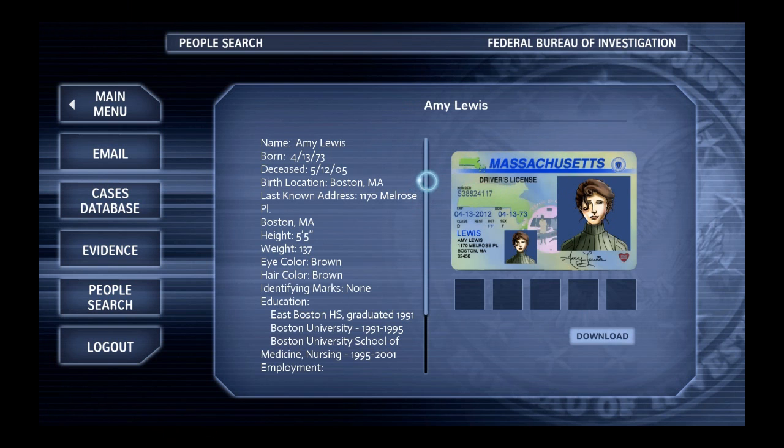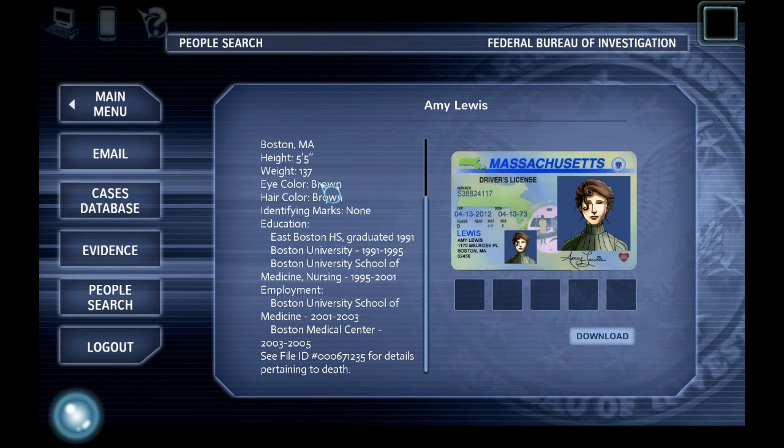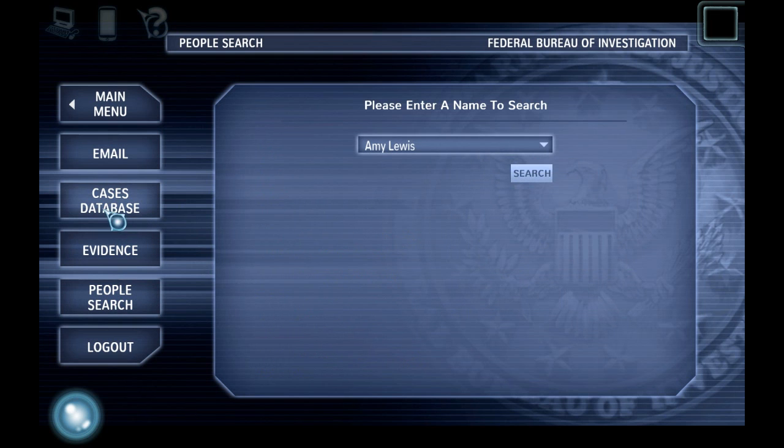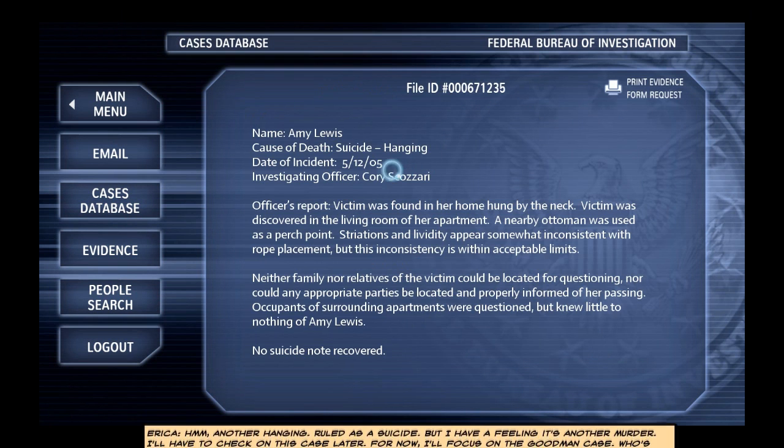Let's see. So, she's not alive any longer. She graduated nursing, and she worked at this Boston Medical Center until 2005, where she was dead. So let's do a people search. No, not the people search, the case database. I always mix that up. So she was murdered, so let's take a look at that.